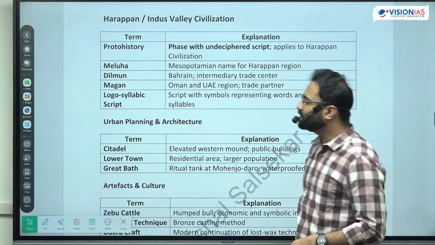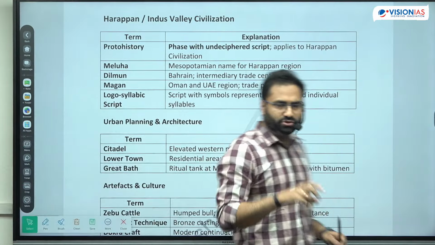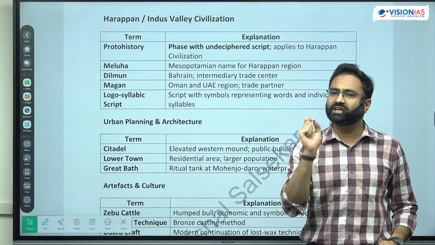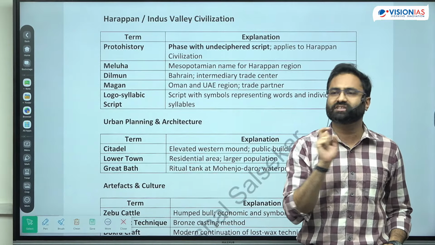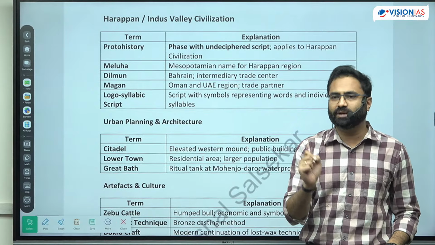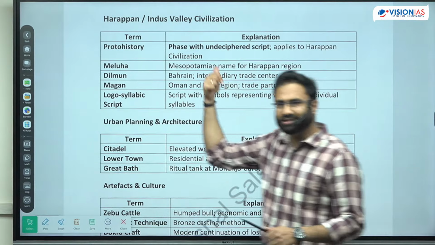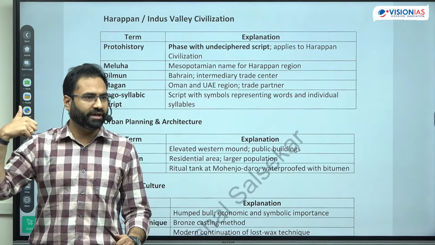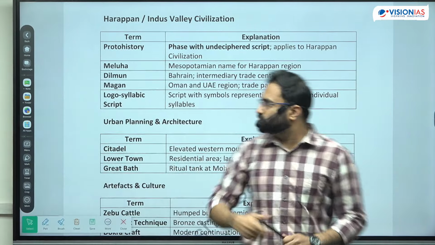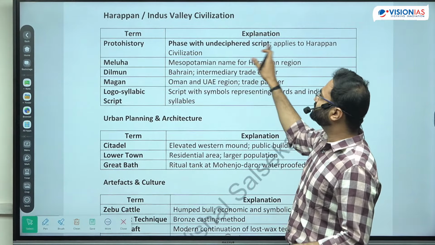Now we are coming to the proto-history. Now in this particular time period, what did you start getting? You started getting some script. Means something is written. But proto-history says that there is something written, but we are not able to decipher it. So through our limited knowledge, we have not yet deciphered the script, which is the pictographic script of IVC. And also the writing style, Boustrophedon, that we have already read about. So this is the manner in which the IVC script was being written, right? So still we have not yet deciphered it. Proto-history we have already talked about, it is the undeciphered script.